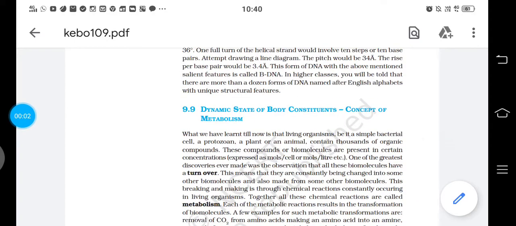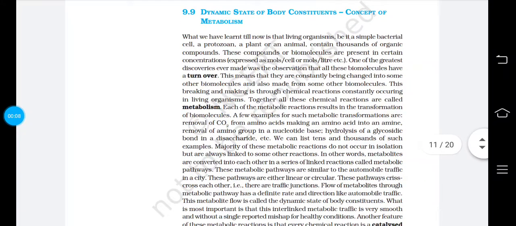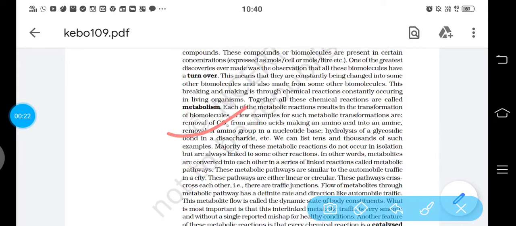Dynamic state of body constituents. Concept of metabolism. What is metabolism? Let us understand here. First of all, metabolism is the sum total of all the reactions which are occurring in our body. We know that one thing is getting made in our body, or another thing is getting broken down in our body. So that is called metabolism.